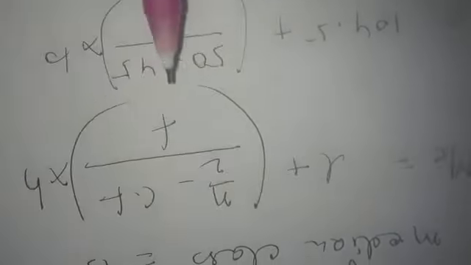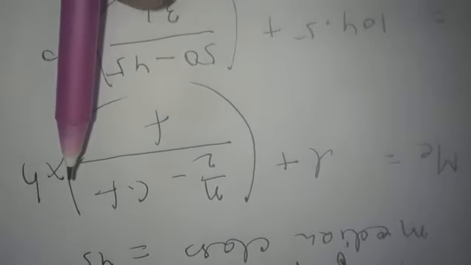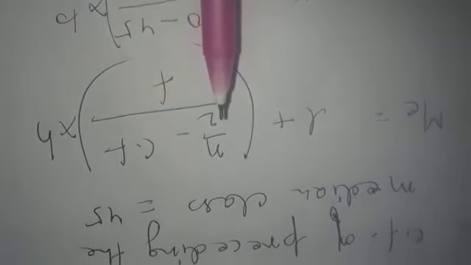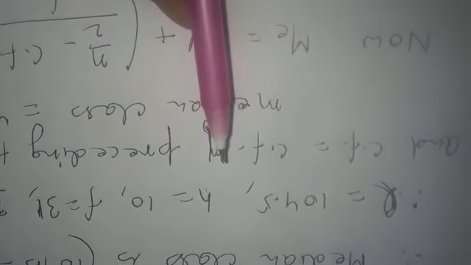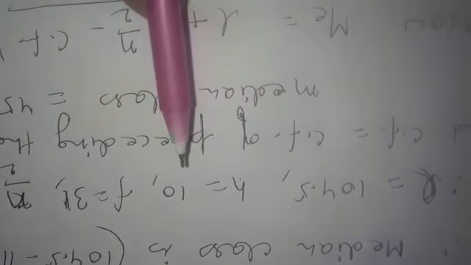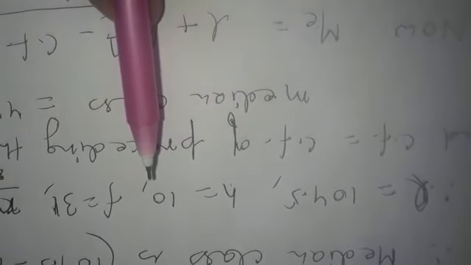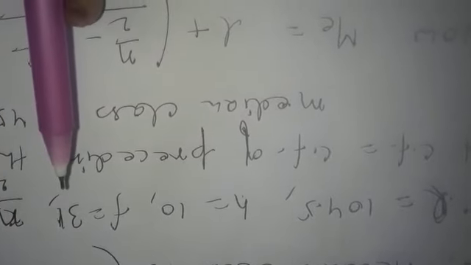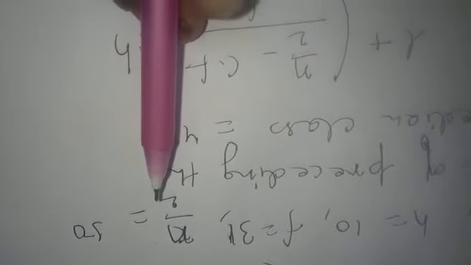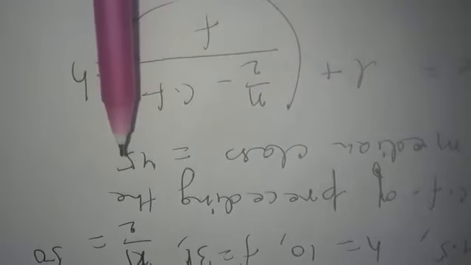Median is equal to L plus N by 2 minus CF, divided by F, into H. We will substitute all the values which we have obtained. We have obtained L is equal to 104.5, the lower limit of the median class. H, the class size of the median class, is 10. F, the frequency of the median class, is 31. N by 2 is half of the total sum of frequencies, which is equal to 50. And CF, the cumulative frequency preceding the median class, is 45.